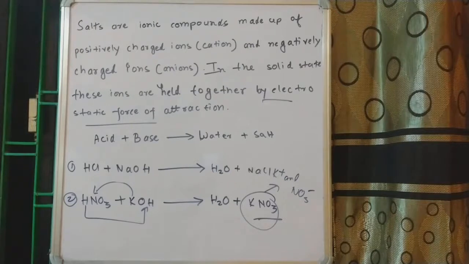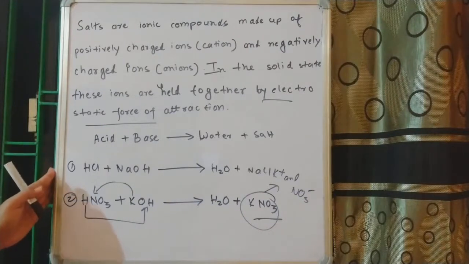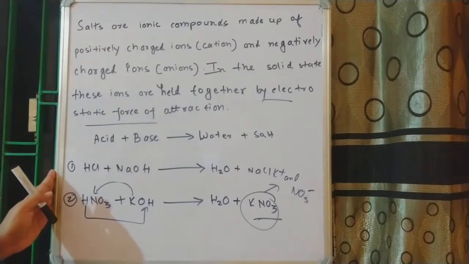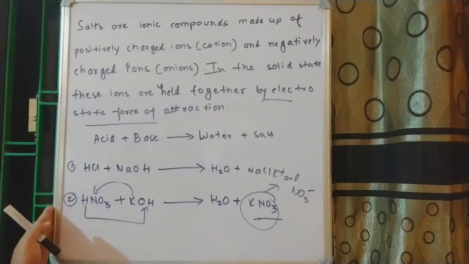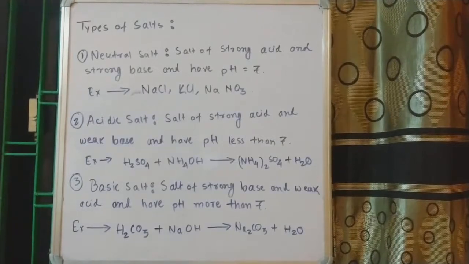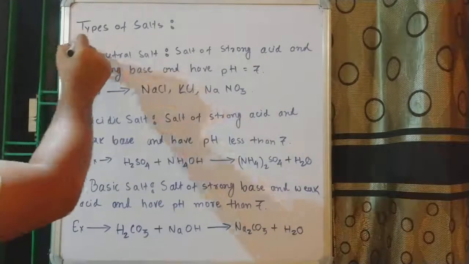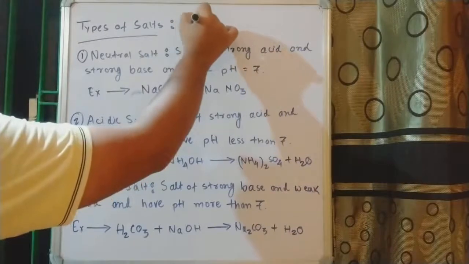So right now what I am going to do is write down the classification of the salts on the basis of their pH, and along with the definition of the classes, I will also write down a few examples. So you have to note that down as well. These are the classification or types of salts depending on their pH.